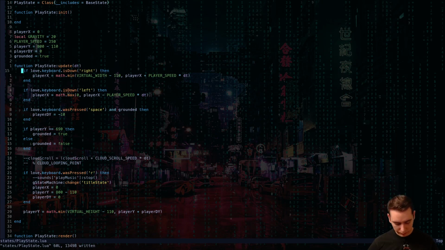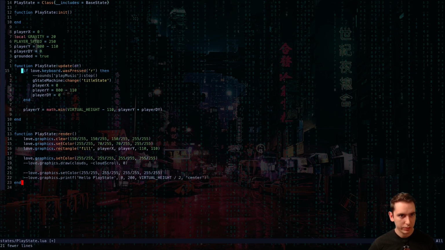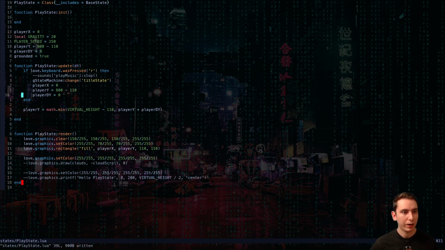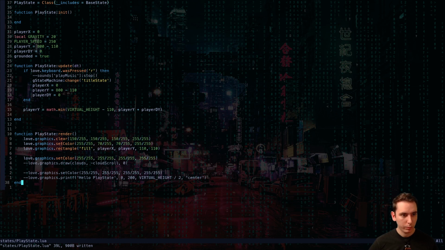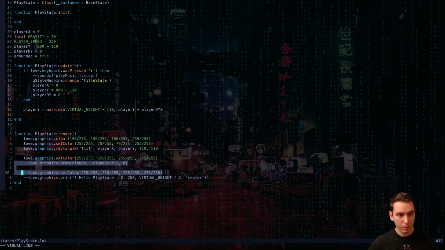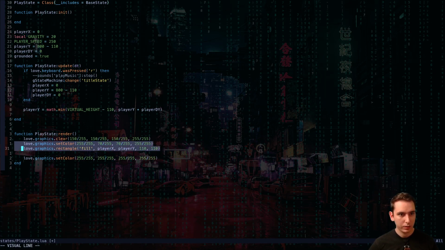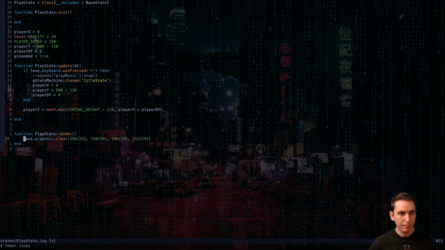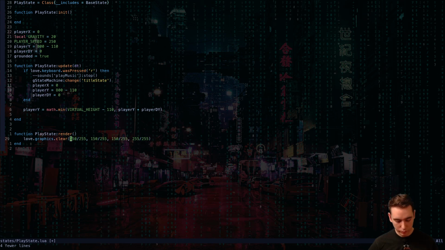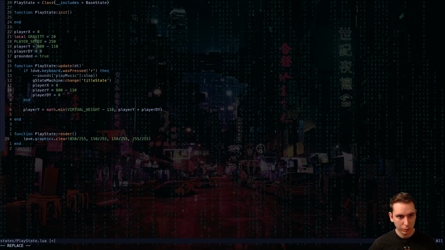This is all just old boilerplate I kept in there just in case I wanted to know how to do scrolling backgrounds and stuff. But we're doing completely different stuff in this game. So our play state is going to look pretty bare. It's going to be setting the color, which we'll do. Let's just do something a little more blue.